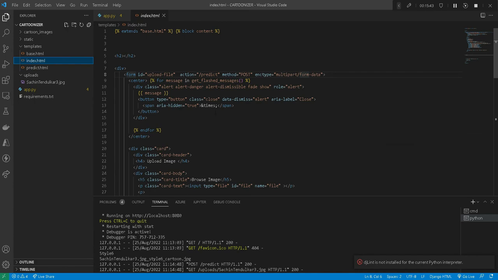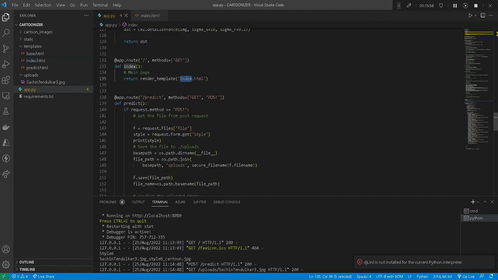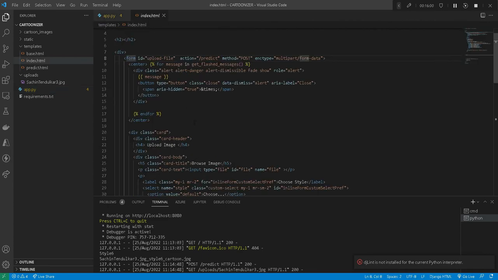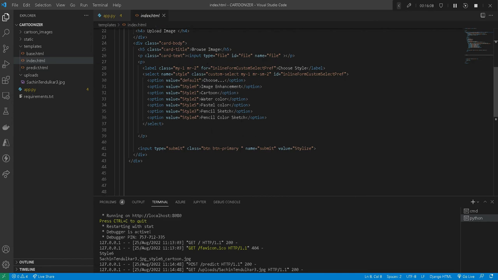Now in index.html, we are doing certain things: we are creating a form and defining the action as slash predict. So once we upload or post anything in this form, we'll be hitting the slash predict method. Here we are creating a Bootstrap card, and here we are using our file uploader.